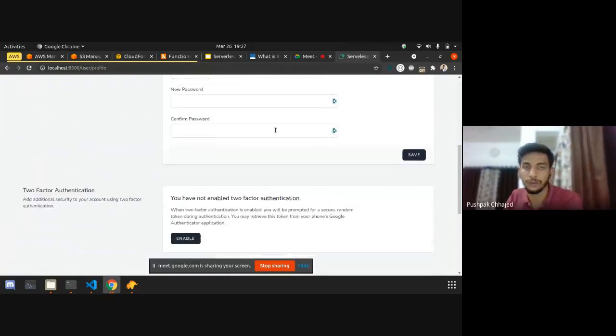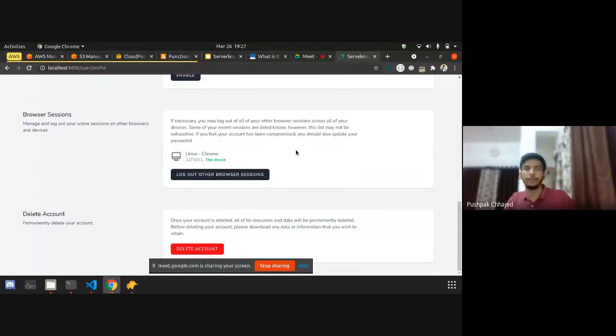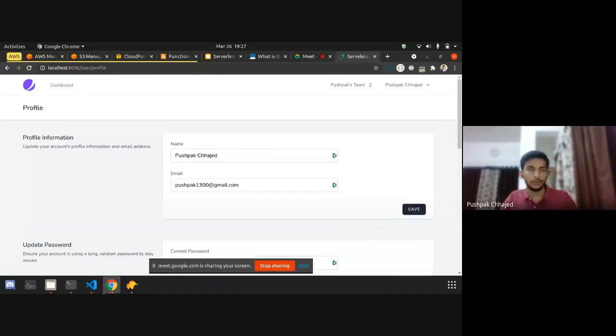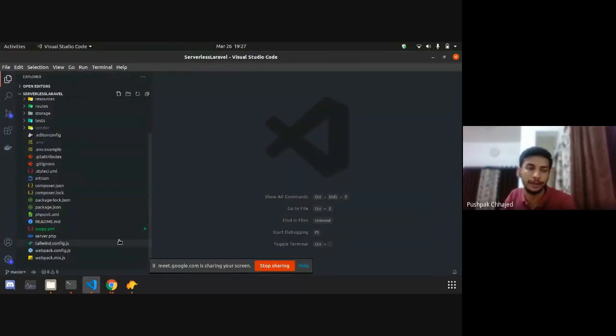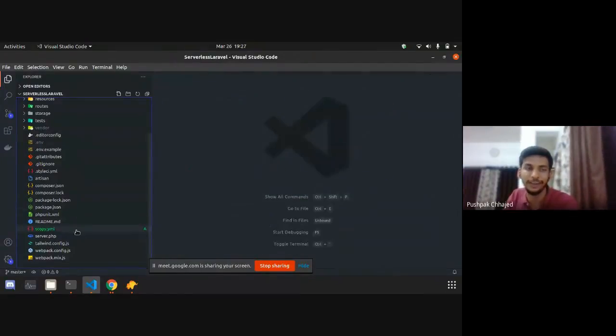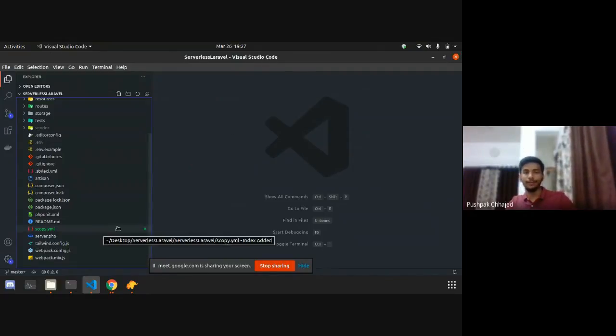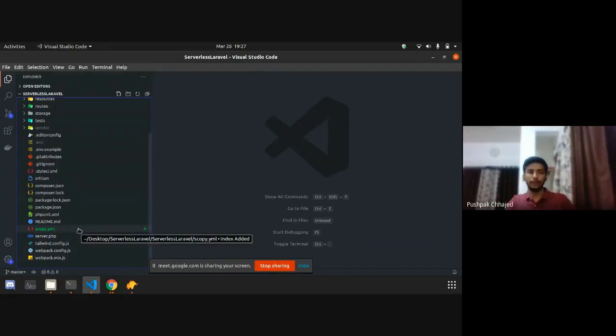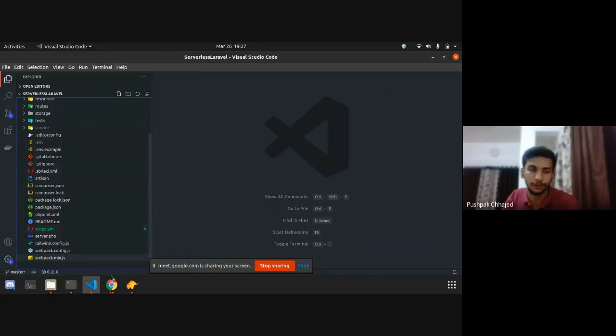This is the basic application which we will try to deploy on a serverless platform, which is Lambda. And if you are wondering about this file, I have just taken a backup of the server configuration file. If anything goes wrong, we have that backup so we don't miss out. We will not be using anything from that file if everything goes right.